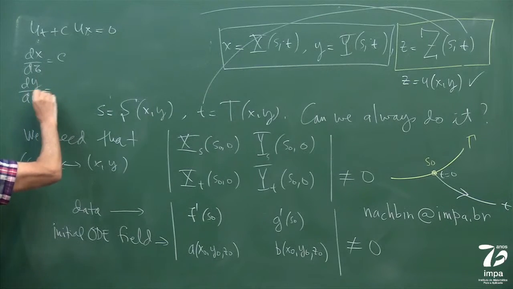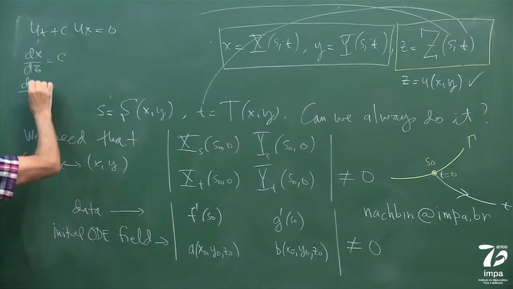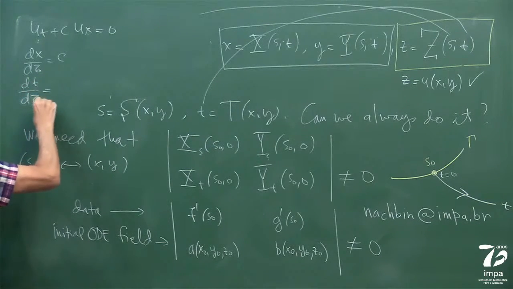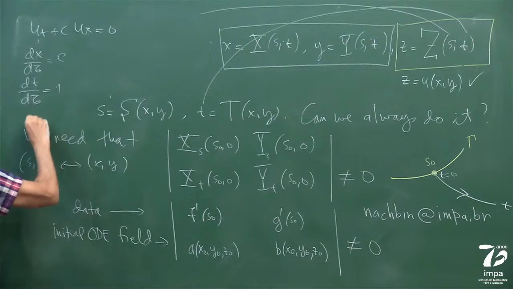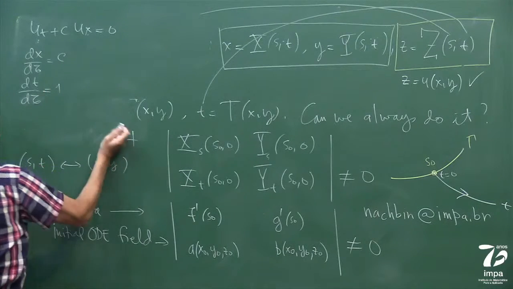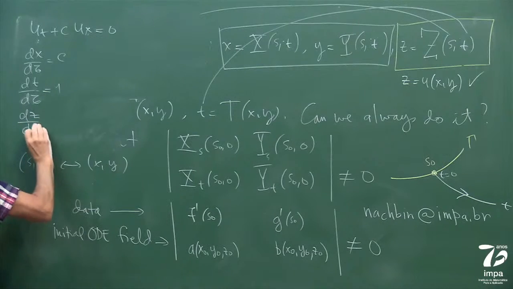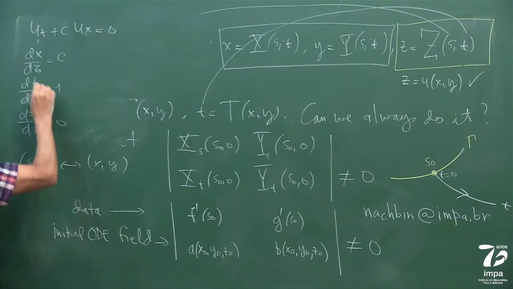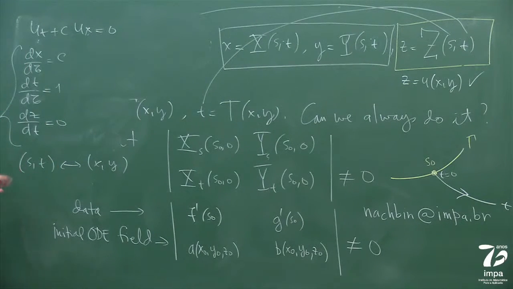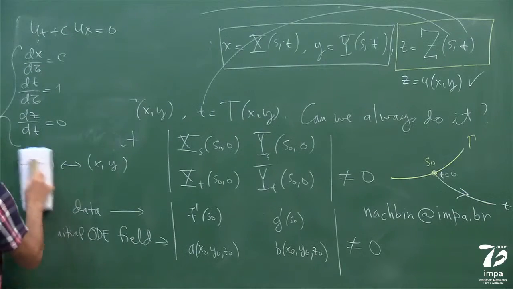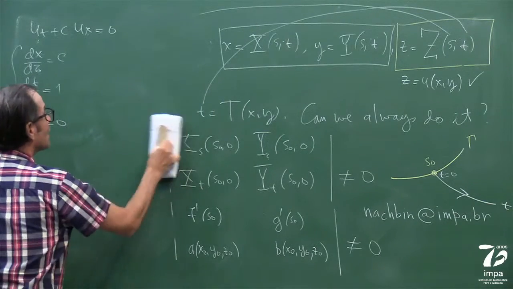Let me adapt the notation, right? So look how simple it is with no guessing. It's good.